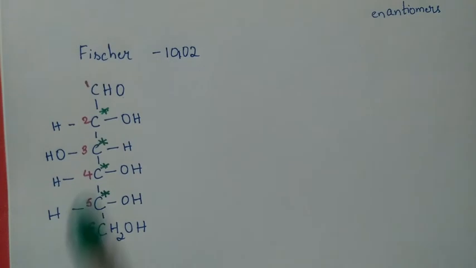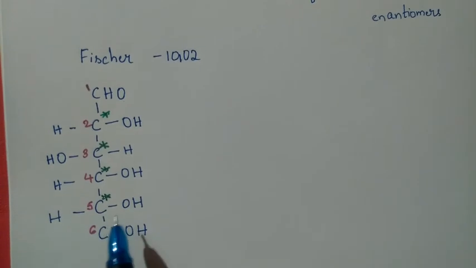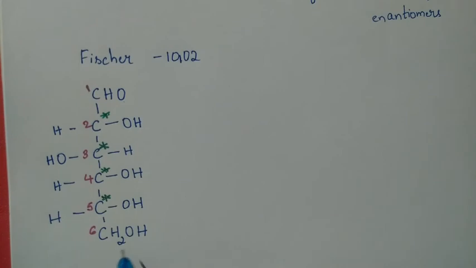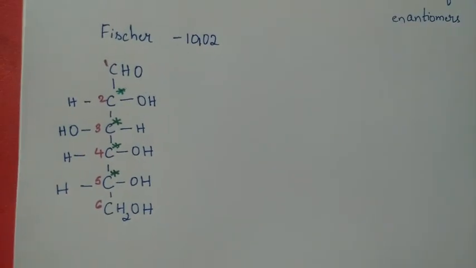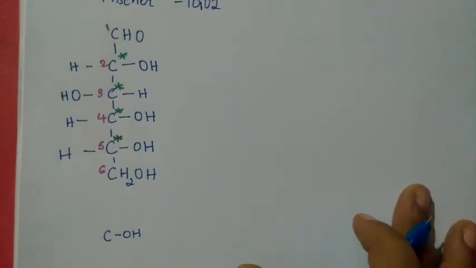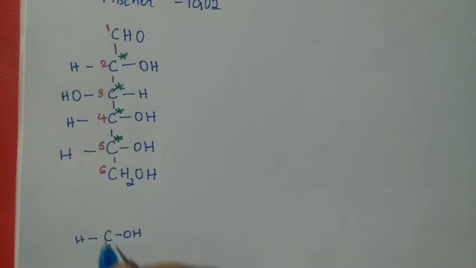Now, why is the CH2OH group not a chiral carbon? You can easily make out because when you consider the CH2OH group, it is a C with OH on one side, one hydrogen on one side, and another hydrogen on the other side.